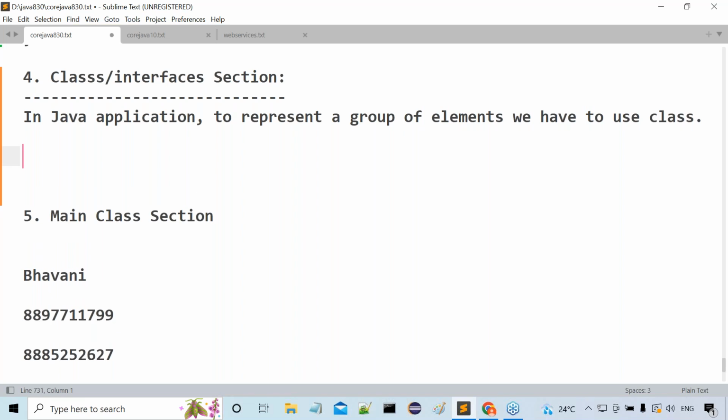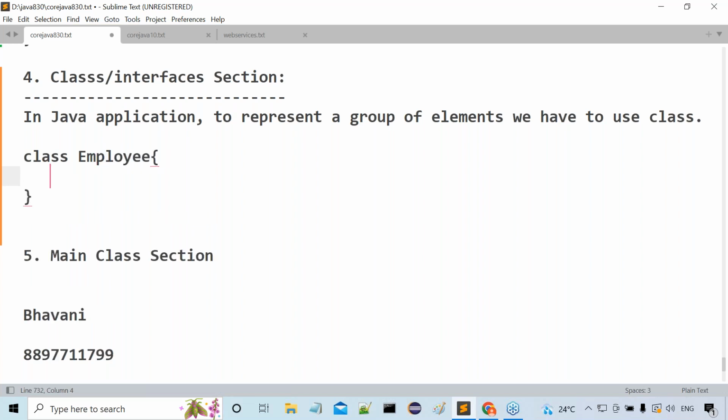How are we able to declare classes? Simply by using the class keyword. Class something, like class Employee. So what is it representing actually? A group of employees. For this class, we are going to create objects or not? Group representation is a class, but an individual element in that group is nothing but an object.